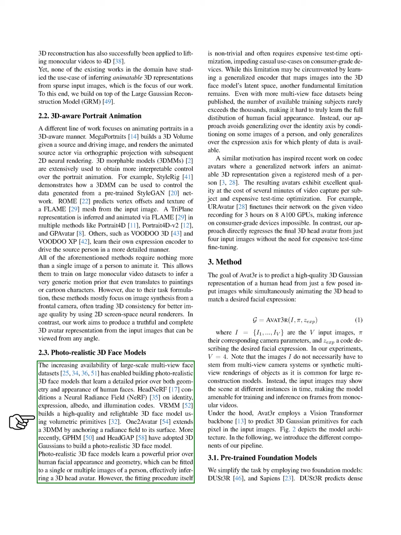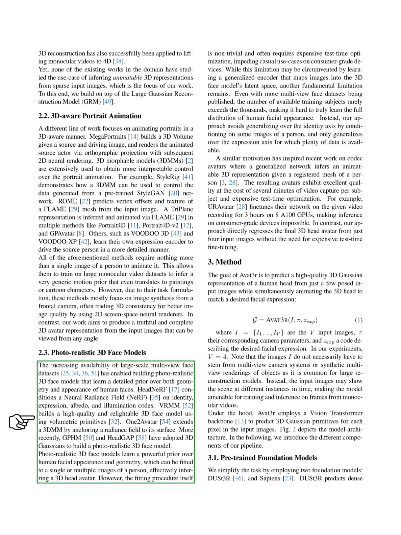VRMM creates high-quality, relightable 3D face models using volumetric elements. NPGA enhances a 3DMM by linking a radiance field to its surface. More recent models like GPHM and HeadGAP use 3D Gaussians for photorealistic face modeling.